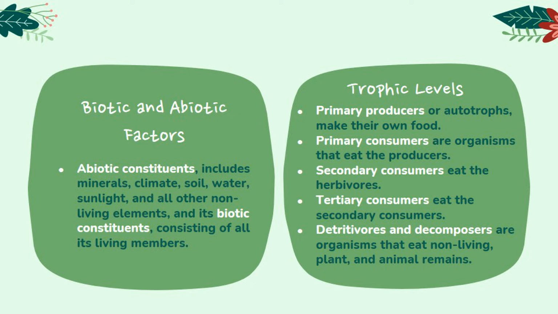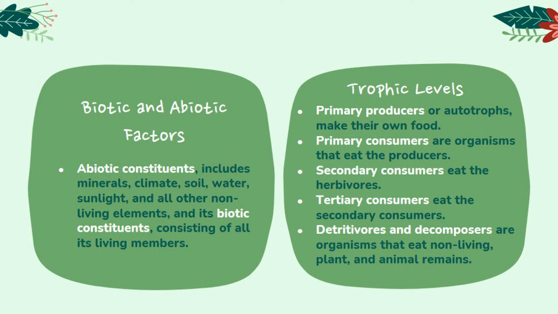They make up the first level of every food chain. Autotrophs are usually plants or one-celled organisms. Nearly all autotrophs use a process called photosynthesis to create food, a nutrient called glucose, from sunlight, carbon dioxide, and water. The second trophic level consists of organisms that eat the producers. These are called primary consumers or herbivores. Secondary consumers eat the herbivores, and the tertiary consumers eat the secondary consumers.